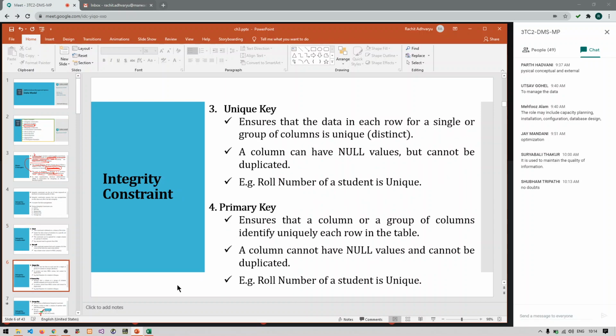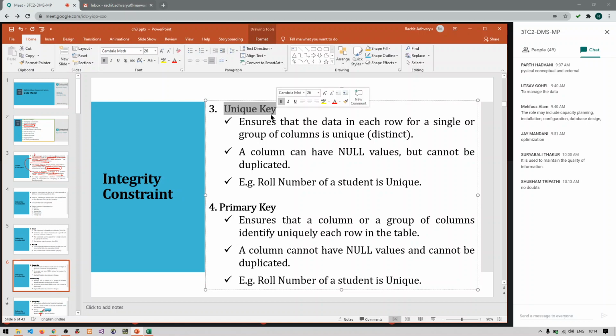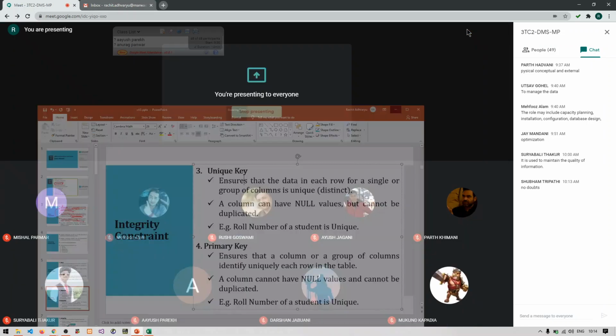The third constraint is unique key constraint. So what does unique key mean? It ensures that data in each row for a single or a group of columns is unique or distinct or different. And a column value can have null values but cannot be duplicated. So what does it do? It ensures that the data in each of the rows is unique.